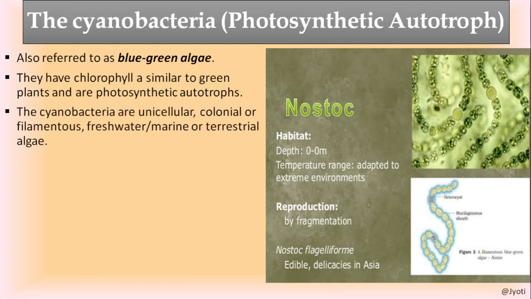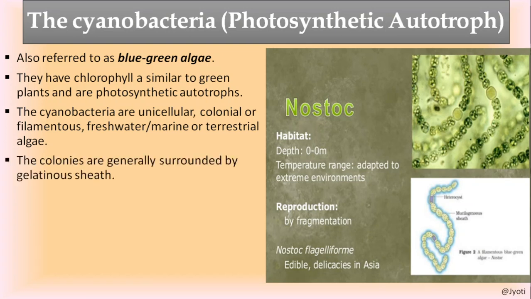And these cyanobacteria are unicellular or colonial. Colonial means they always remain in groups, or they may form a filament. They may arrange themselves in a filamentous structure, and they can remain in fresh water, marine or terrestrial.